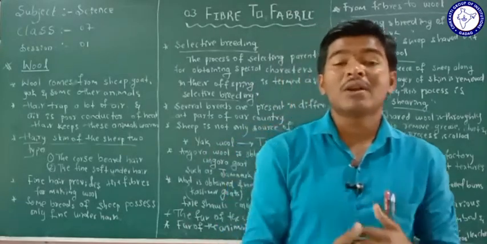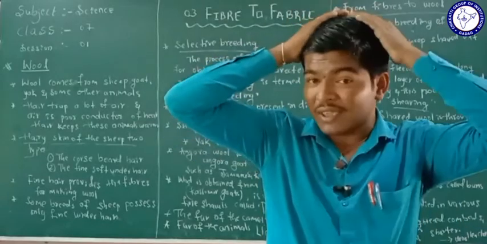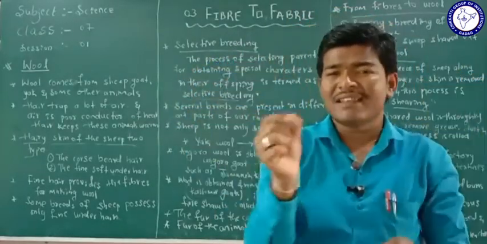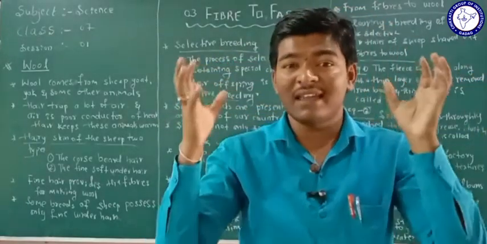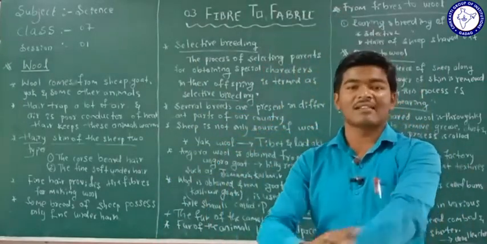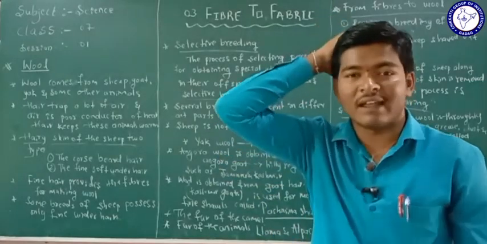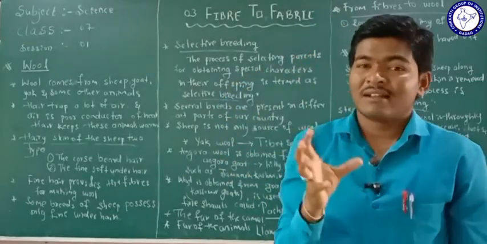And now feel the hair present on your head. Which type of hair is present on your head? Is there any difference in the hair of your body? Yes, the hair on the hands is soft, but the hair on the head is somewhat hard.